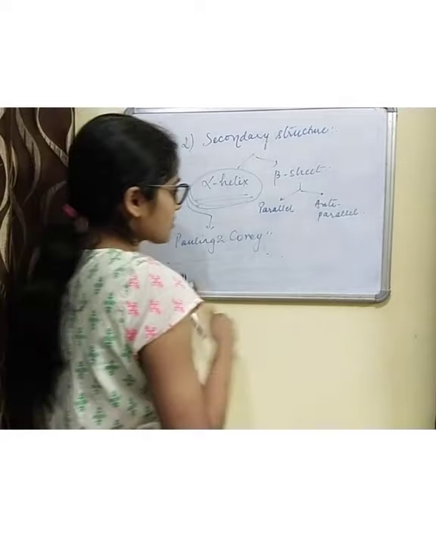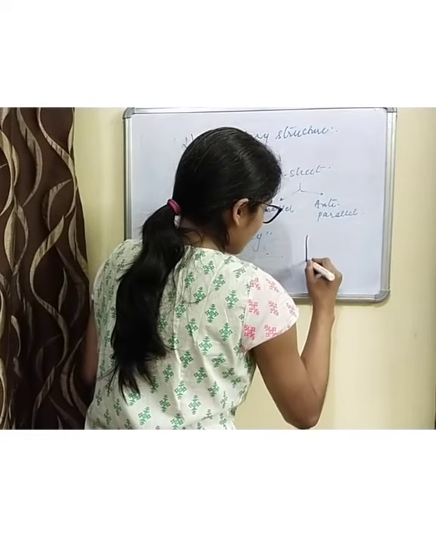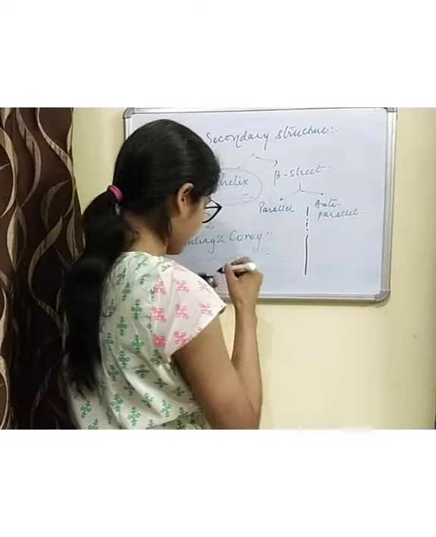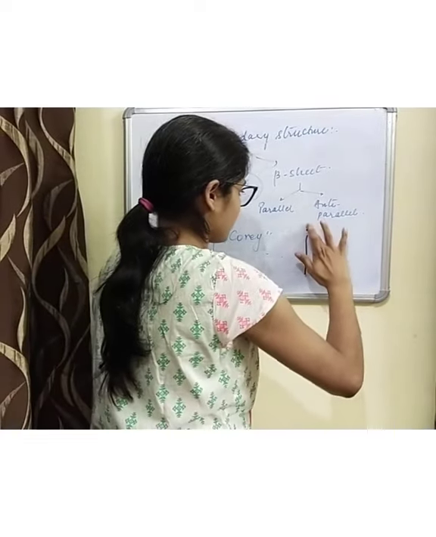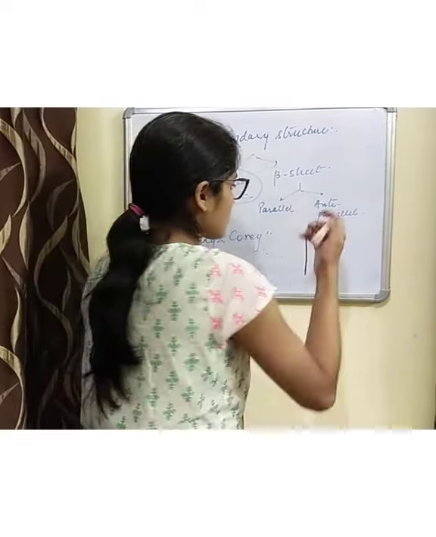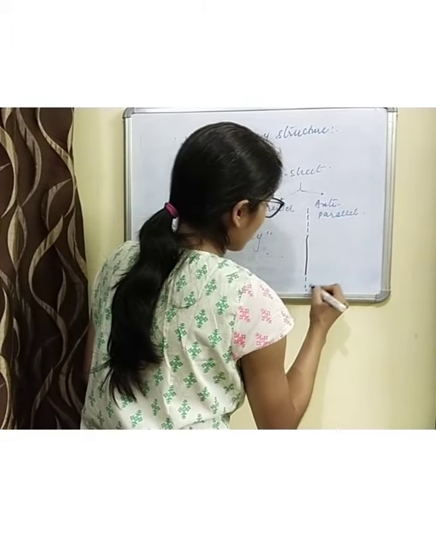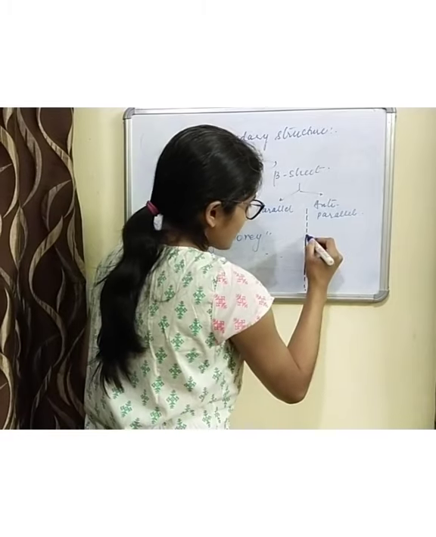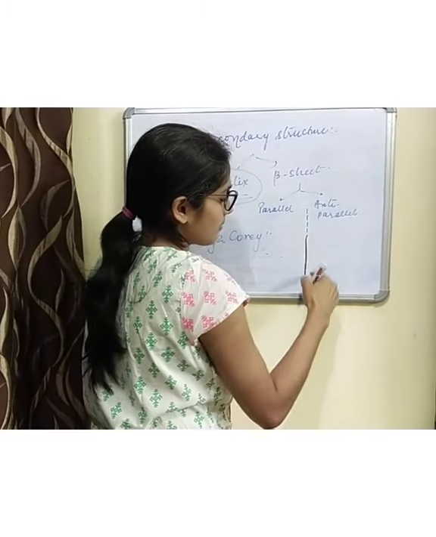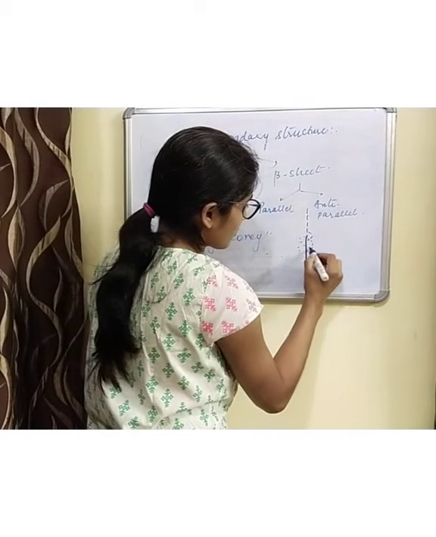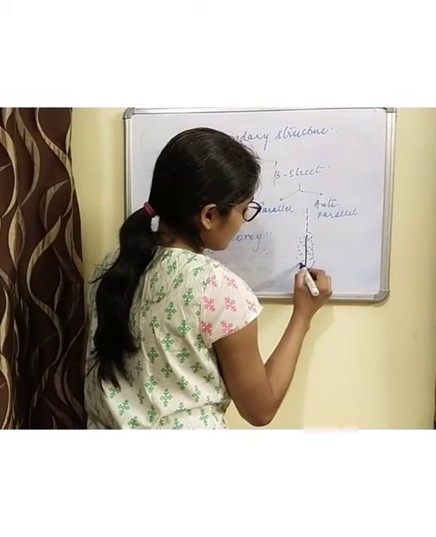Suppose this is an imaginary central axis and this is a linear chain. These blue dots are the amino acids, and the black line indicates the imaginary axis.